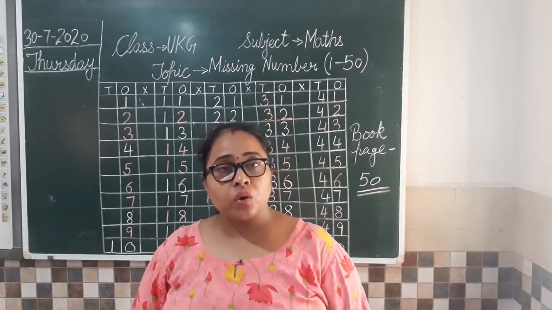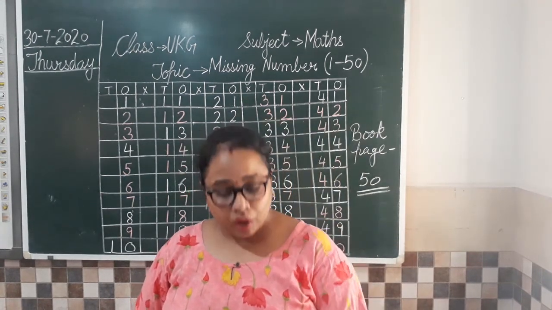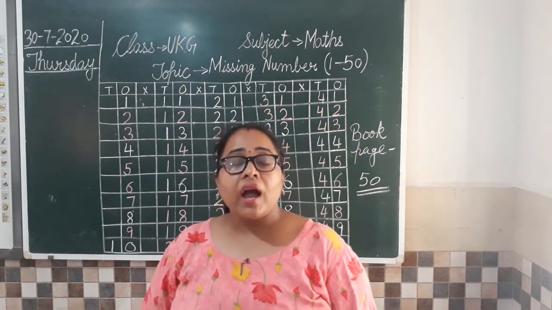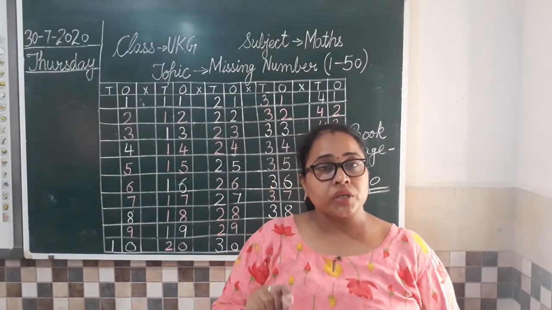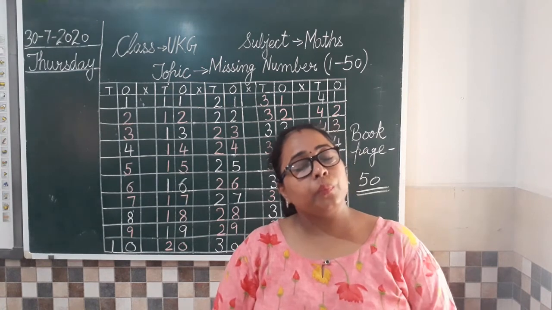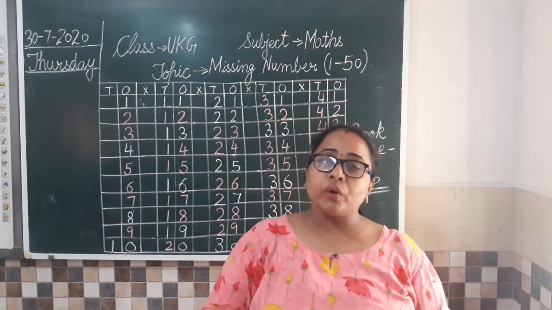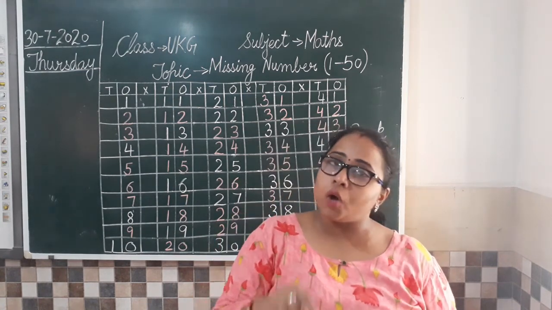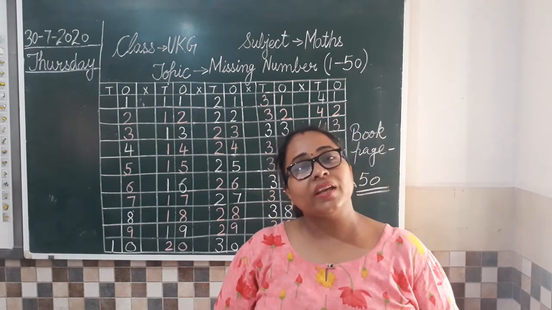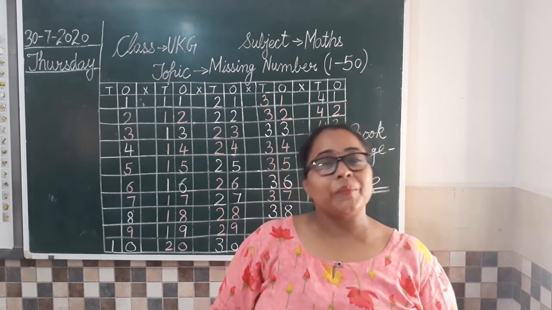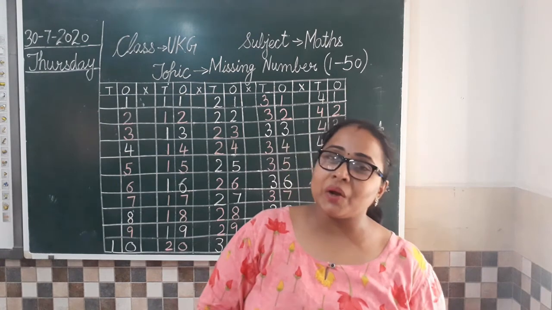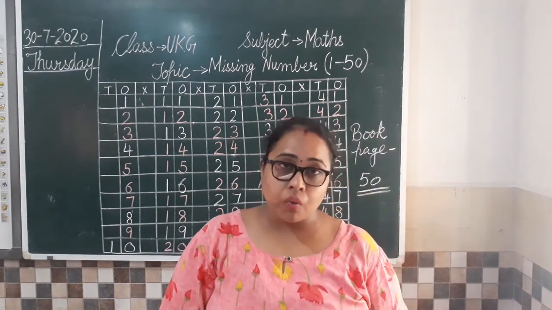Now moving towards homework, I have told you that you have to write counting also and complete that picture and color it beautifully. Okay. So what you have to do, you only have to follow the counting. So the picture will be complete and after that just color it beautifully. Okay. So complete your work and share your work with me.